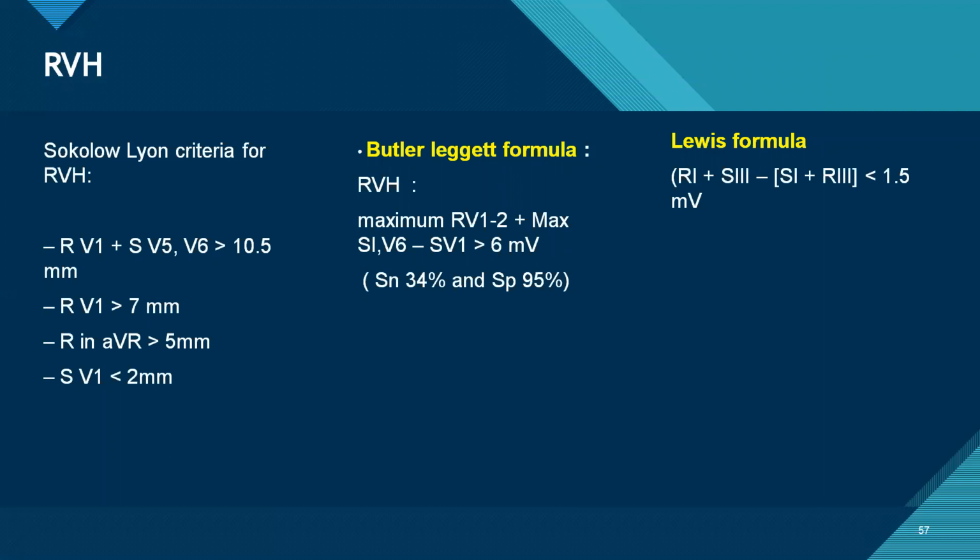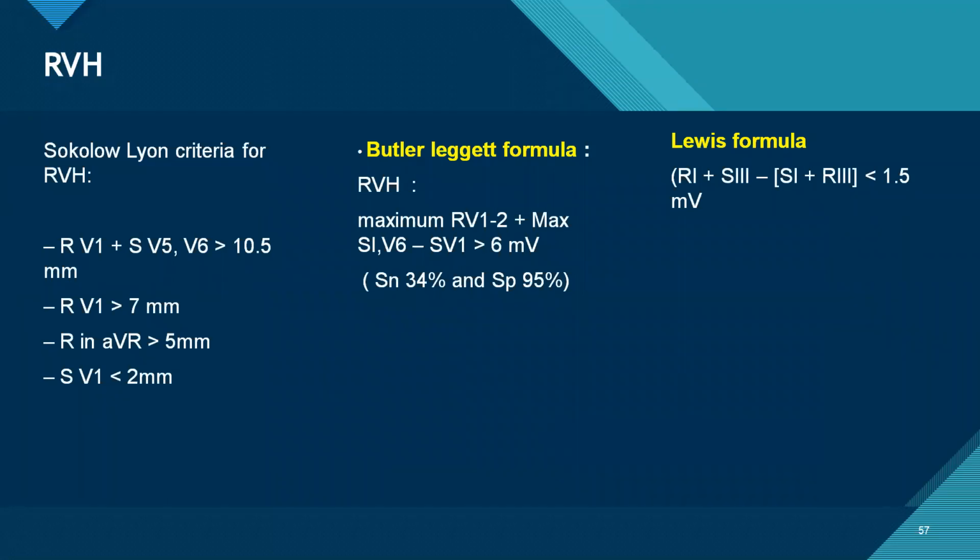Sokolow-Lyon criteria for RVH is RV1 plus SV5 more than 10.5, where RV1 is more than 7 mm, and aVR R is more than 5 mm.